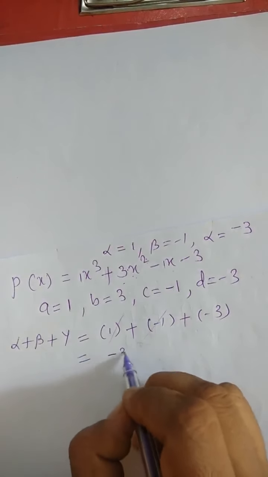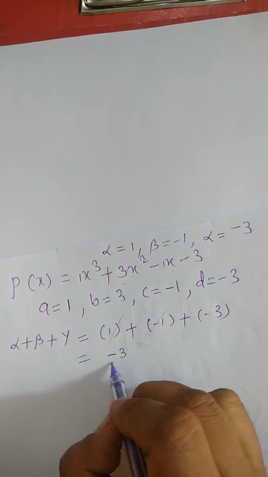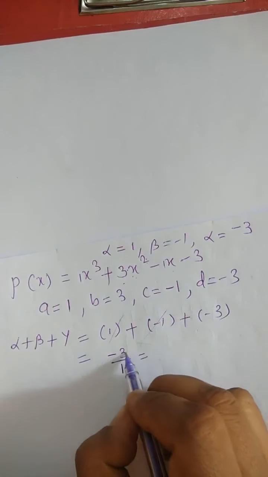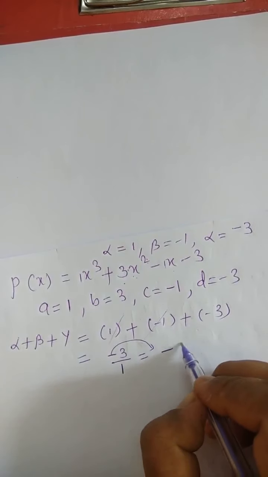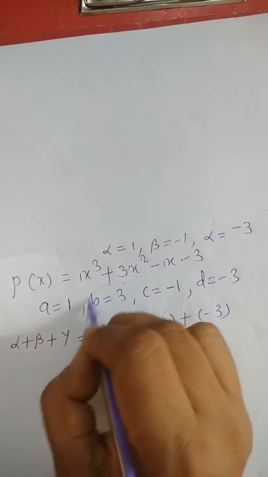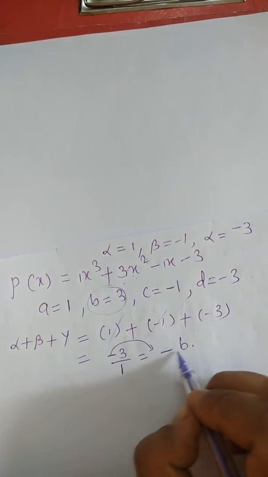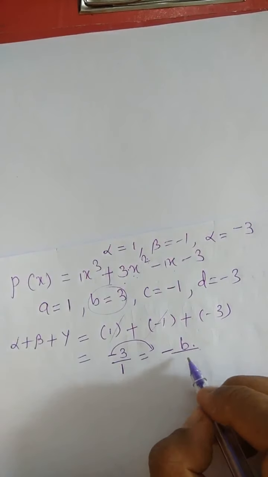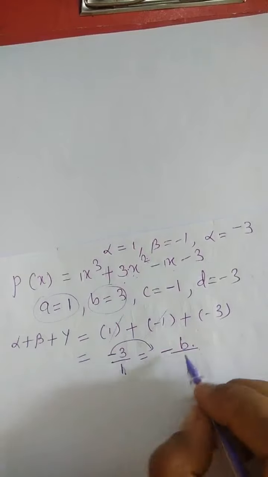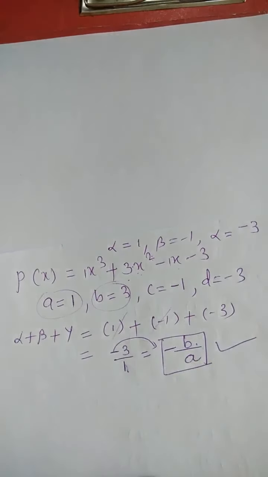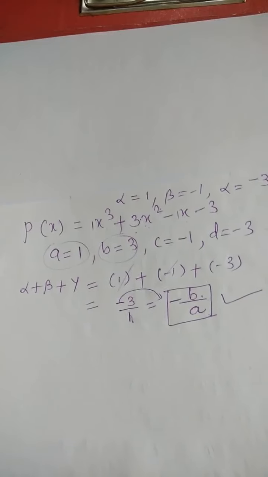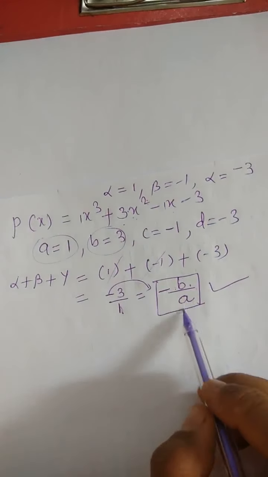We got answer -3. -3 means -3 by 1. So -3. This minus you write down here. 3 is the value of B upon 1 is the value of A. So we got minus B by A. So this relation we have proved that alpha plus beta plus gamma is minus B by A.